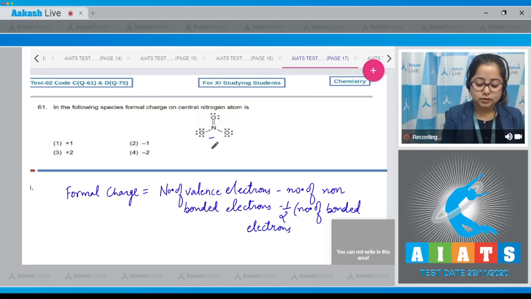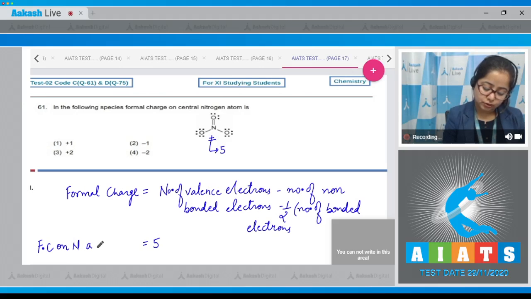So the valence electrons of nitrogen is 5. So, here I'm writing formal charge on nitrogen atom, which is equal to 5, minus, students, in the structure